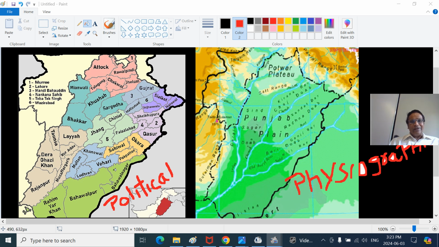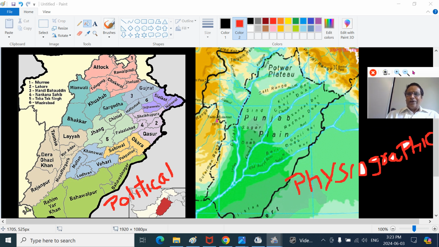When you look at this geographic map, this is physical geography. Physical geography is physiography, how the land looks physically, a geopolitical unit or a habitat or a terrain with respect to the mountains, the plains, peneplains, the plateaus, and so on.